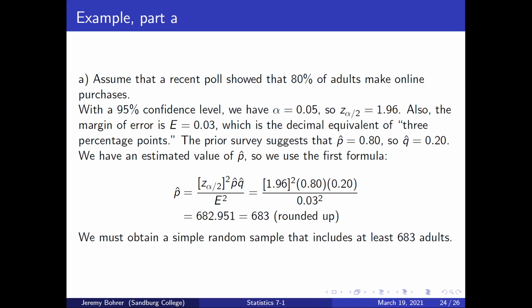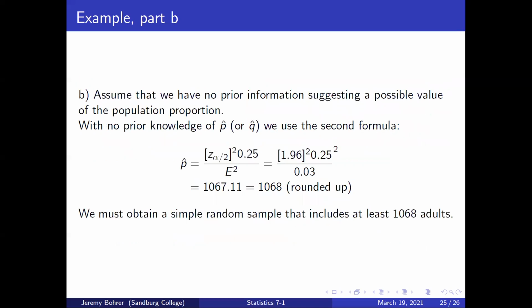n equals z sub alpha over 2 squared times p hat times q hat over E squared, which is 1.96 squared times 0.80 times 0.20, all over 0.03 squared. That gives us 682.951, which we round up to 683. We must obtain a simple random sample that includes at least 683 adults.